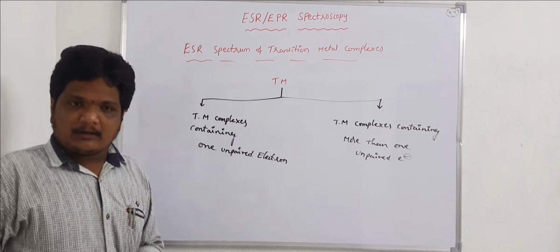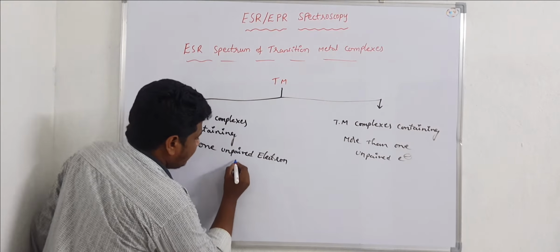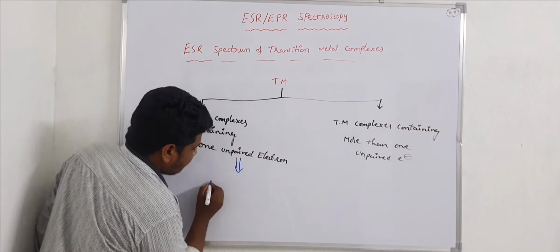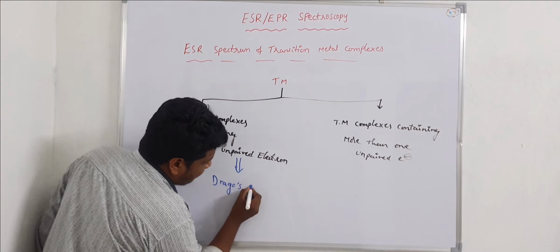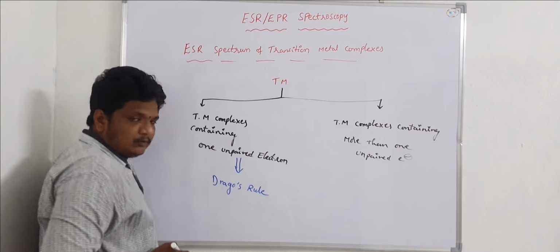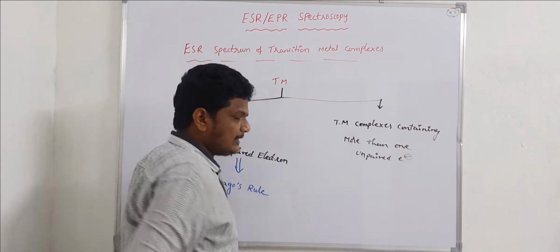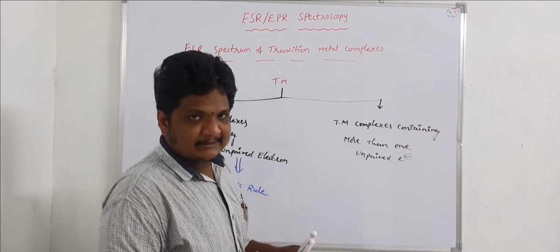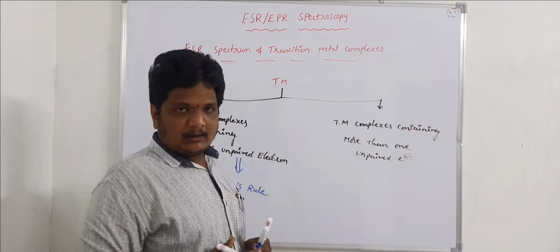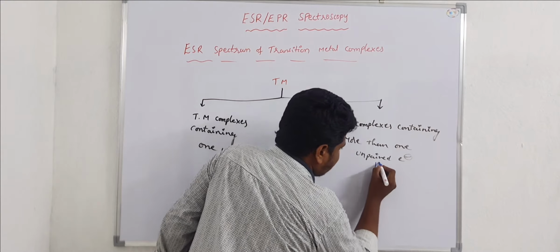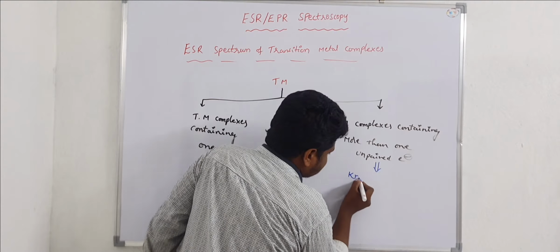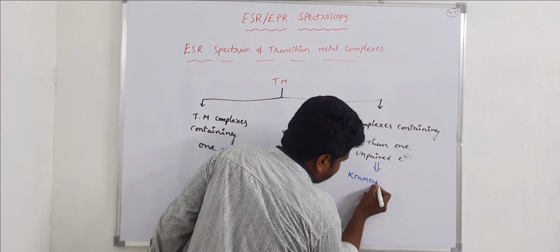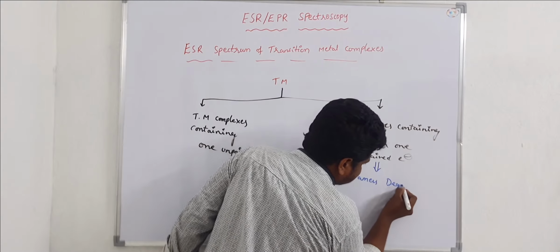In the case of transition metal complexes containing only one unpaired electron, they can follow a rule, that is Dragos rule. Whereas in the case of transition metal complexes containing more than one unpaired electron, they can follow Kramer's degeneracy.